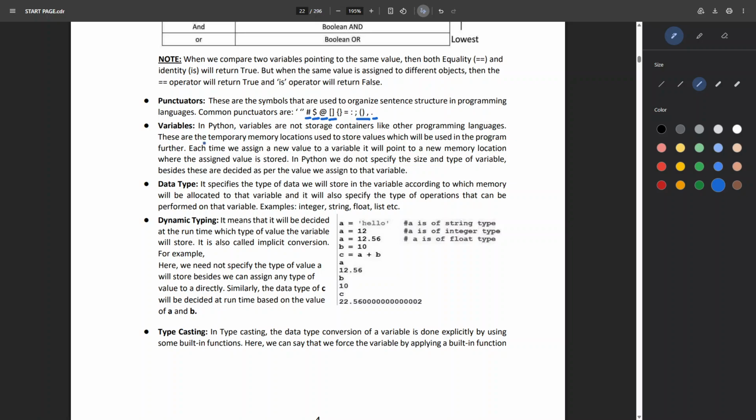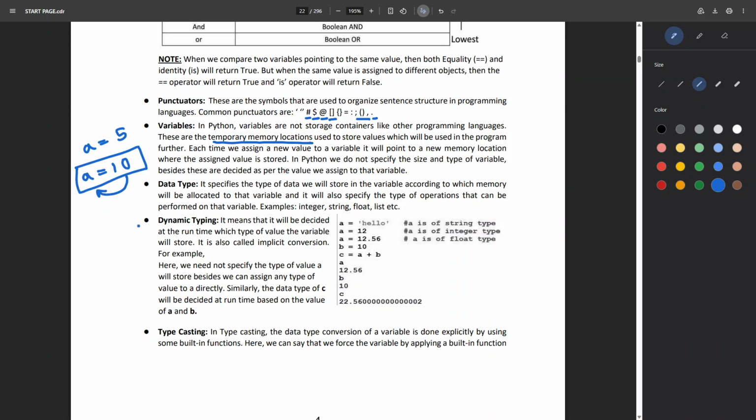Next is variables. Variables are not storage containers like in other programming languages. These are temporary memory locations used to store values which will be used in the program further. So variables are considered to be temporary memory locations to which you can assign different values later. If I assign a equals 5 and then I assign a equals 10, the latest assignment will be stored in the variable. That's why we call it a temporary memory location. In Python, we do not specify the size and type of a variable. Besides, these are decided as per the value we assign to that variable, right?